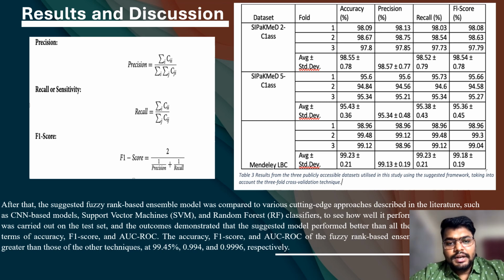In the Mendeley LBC we can see the average accuracy is around 99.45%, with a standard deviation of 0.21, and the precision is 0.994, and so on. We'll move to the next slide for more discussion.